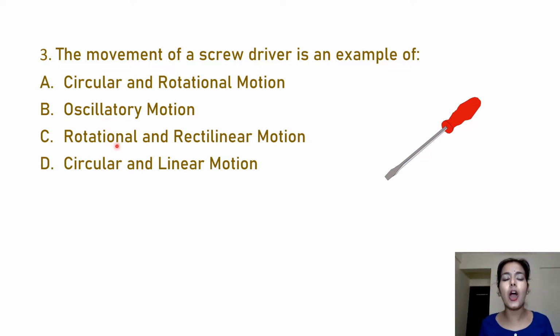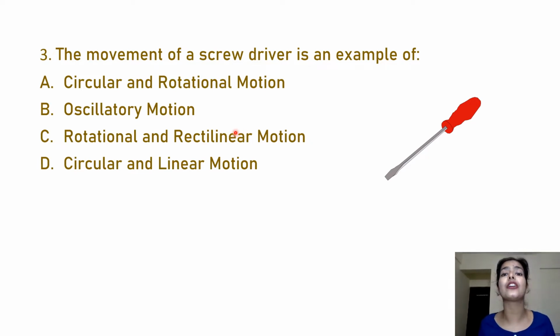Fine. Third option here is rotational motion and rectilinear motion. Rotational, when a body moves on its axis. Remember we discussed this. Here, this particular object moves on its axis, so the rotational option is correct. Now come to the second part.